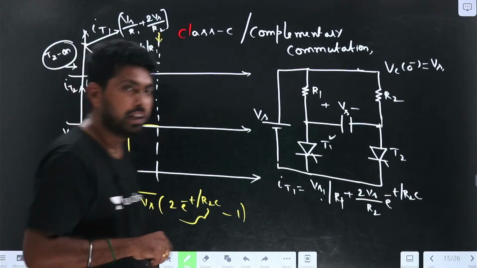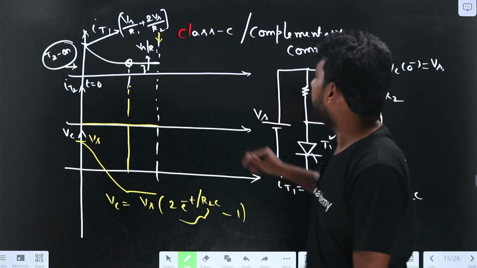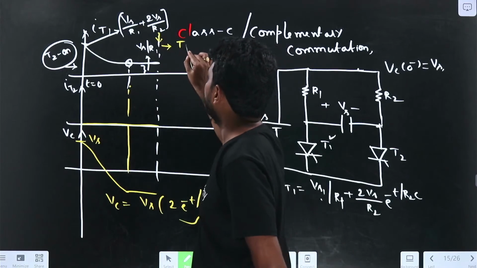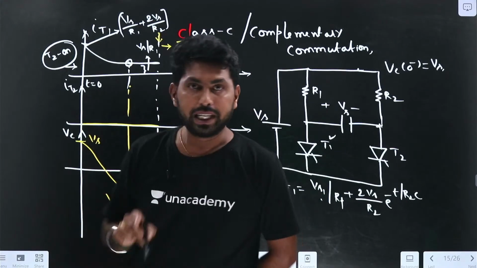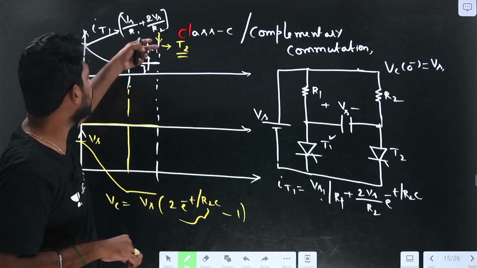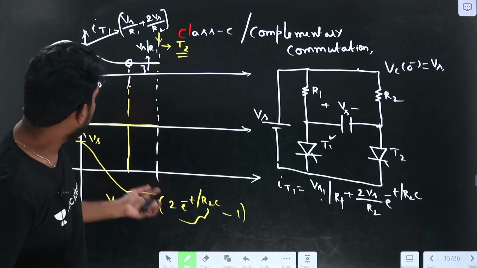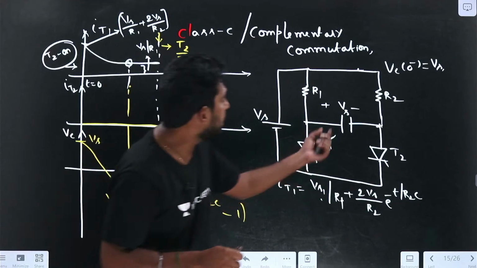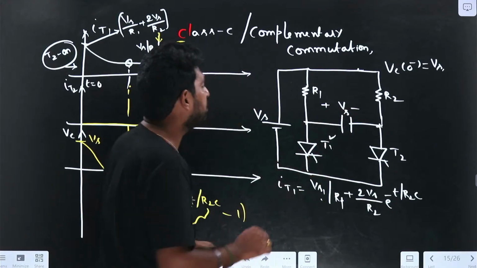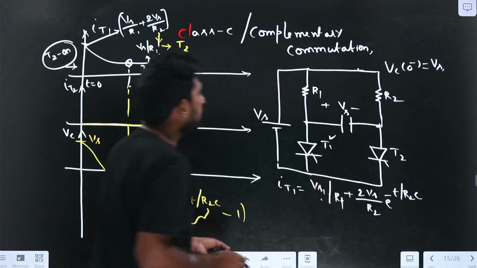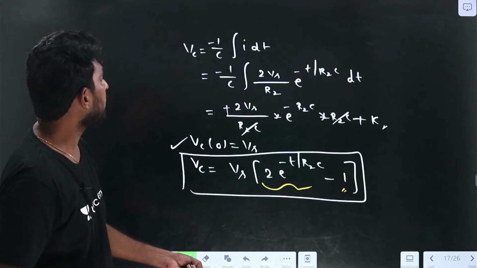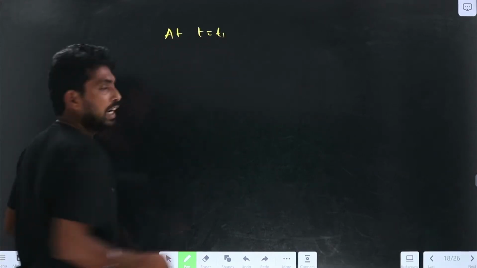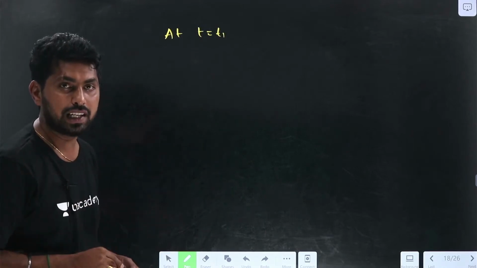Now at this instant, if I turn on T2, what happens? If you observe the capacitor voltage, it is now minus Vs. At this stage the capacitor voltage is minus Vs, that is minus and plus Vs. So now let me draw the second condition. At t equal to t1, let me give the triggering pulse for the thyristor T2.